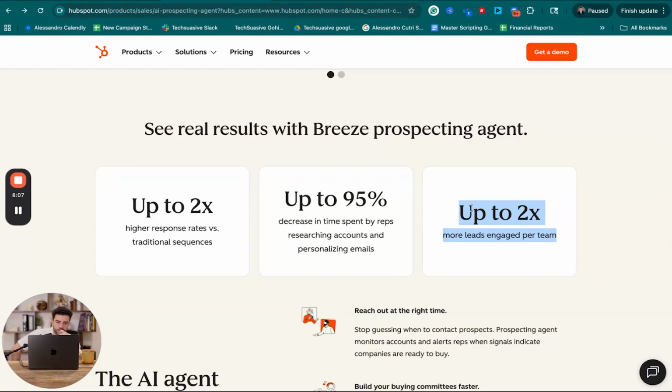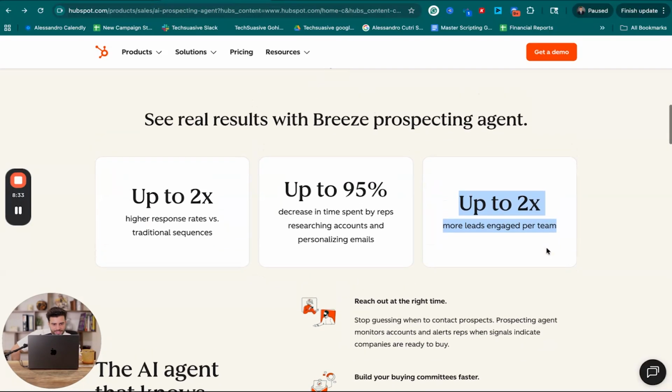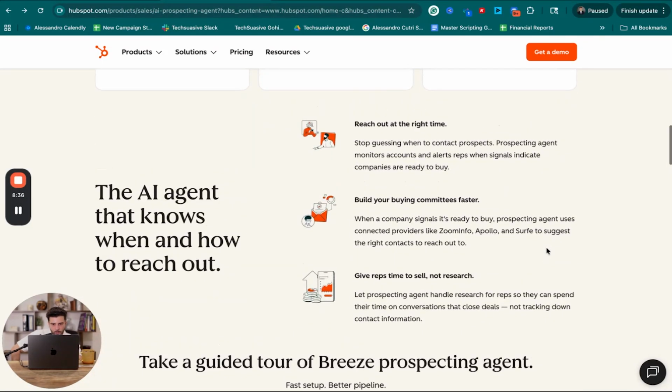So I'm going to go out on a limb and guess that we don't want to talk about the decrease in time spent by reps, right? Because I think ultimately, yes, it frees up the reps to then focus more on getting more sales through. But I think what we want to focus on is they can get up to a 2x higher response rate versus traditional sequences, and they get up to 2x more leads engaged per team. That is what I'm really thinking about.